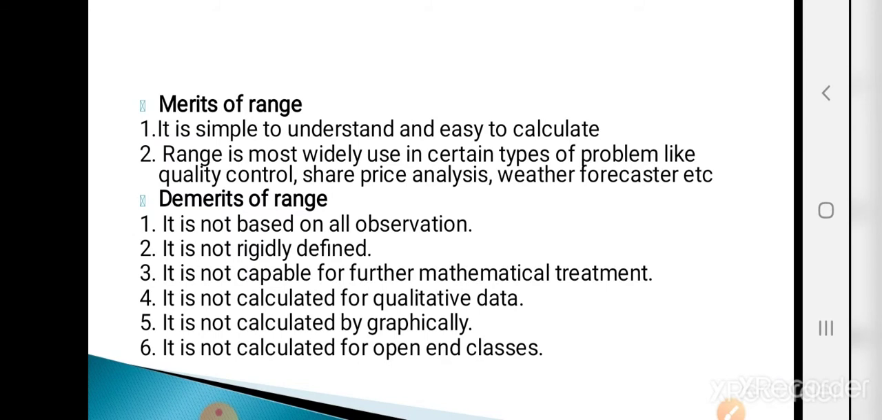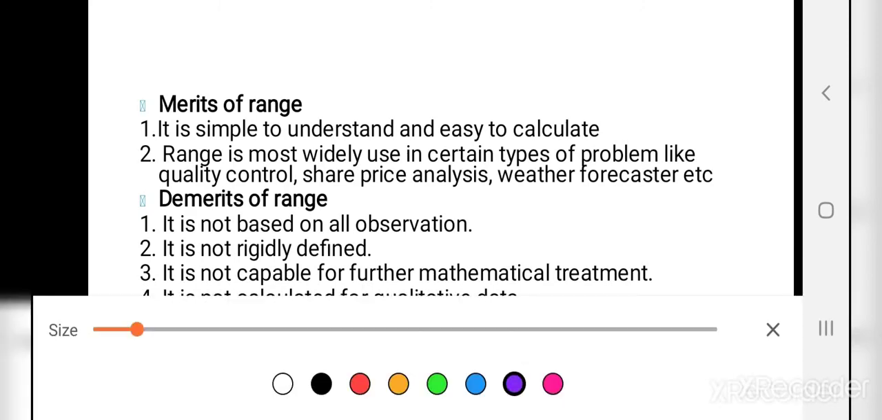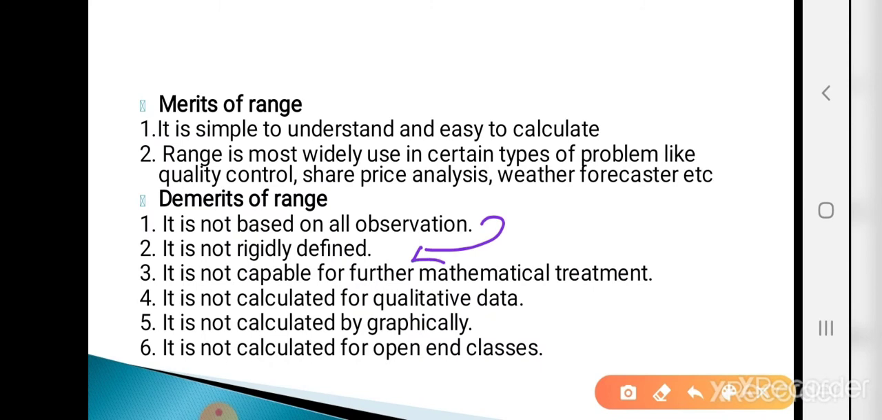Now the demerits of range. It is not based on all observations, because it just depends on the largest value and the smallest value in a given series of data. If it is not based on all observations, then it is not rigidly defined, that means not strictly defined. And if it is not rigidly defined, then it is not capable of further mathematical treatment. That is, it is not used for further mathematical calculations.